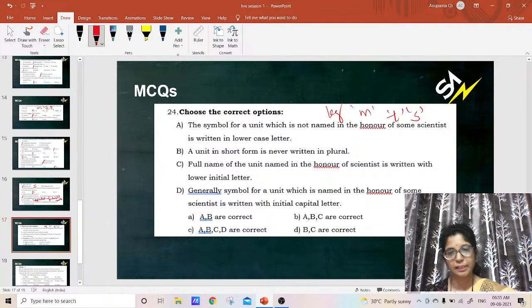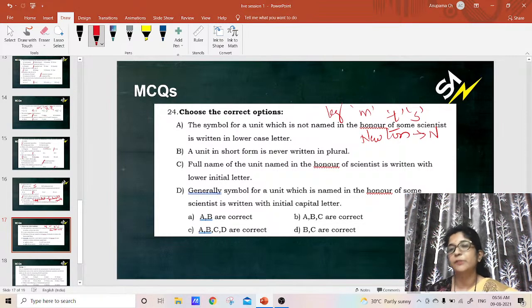Some units are named after scientists, like Newton. Newton is the unit of force, named after the scientist Newton, and you represent it with the capital letter N. Another example is work done.